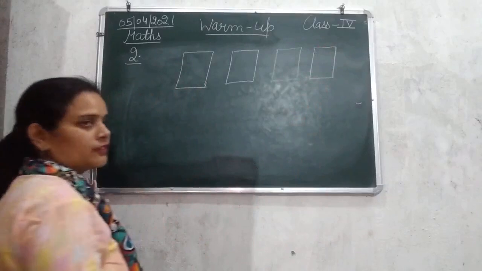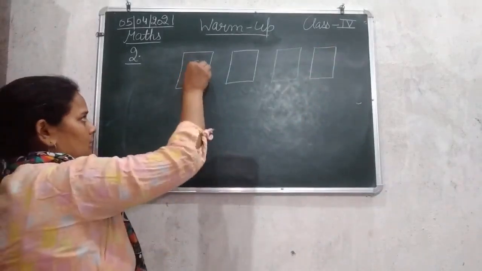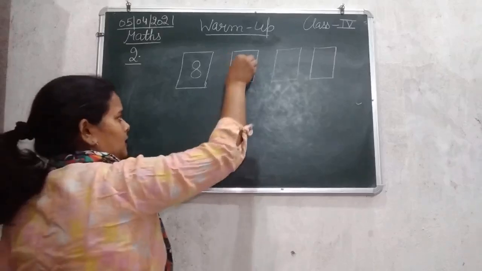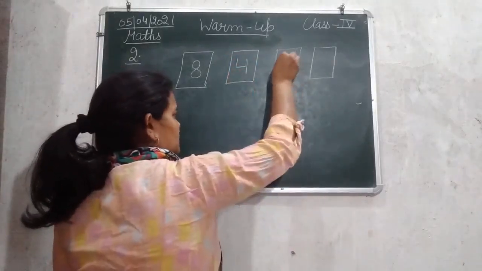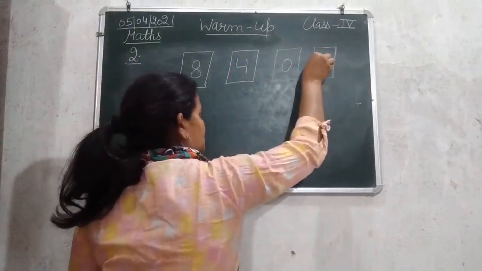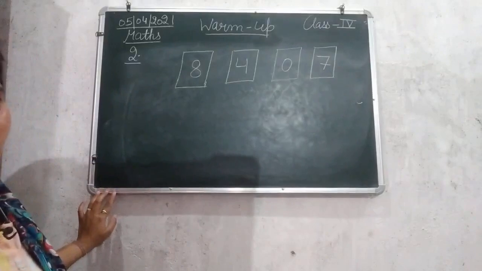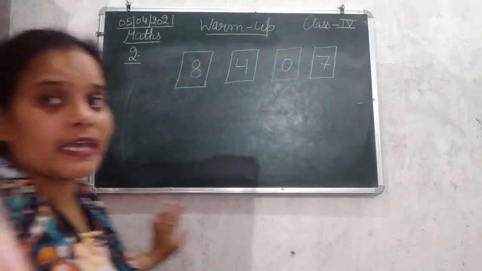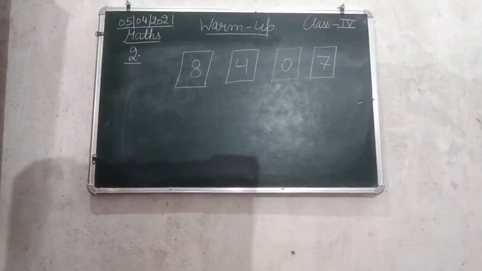So they have given the 4 cards with 4 different numbers. The first is 8, second is 4, third is 0 and the fourth is 7. So these 4 numbers you can see they have given in your book, 8, 4, 0, 7.